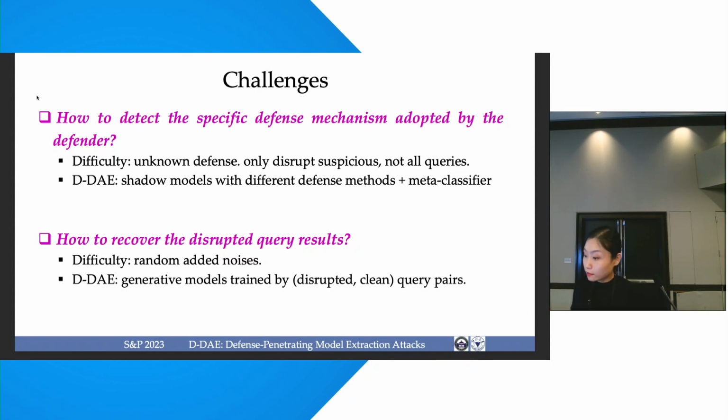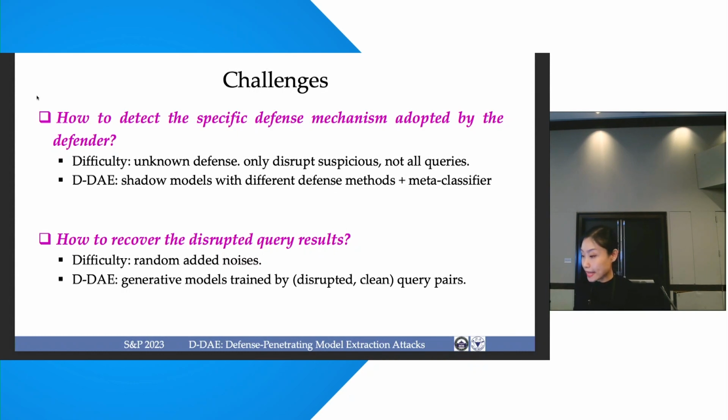So the difficulty is that we may not know the specific defense. Our solution is to train shadow models with different defense methods, and we then use the outputs of the shadow models to train classifiers to detect the different defense methods.